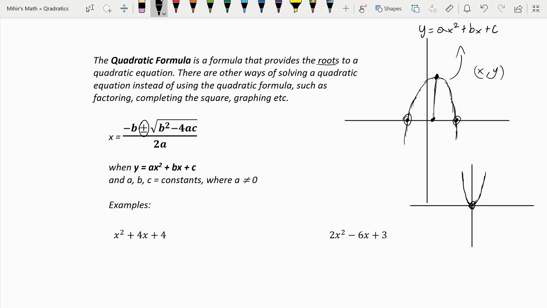One output is when you add, and the other output is when you subtract. That's how the quadratic formula ends up giving us two different points for the roots.